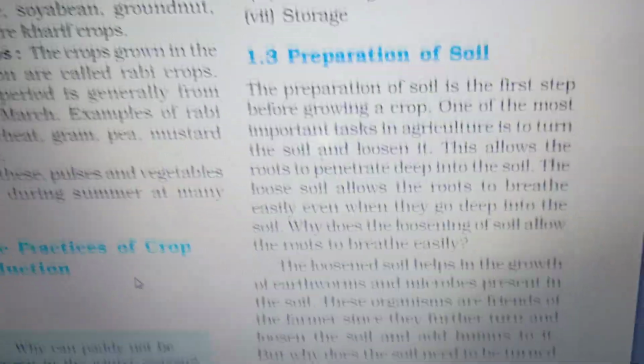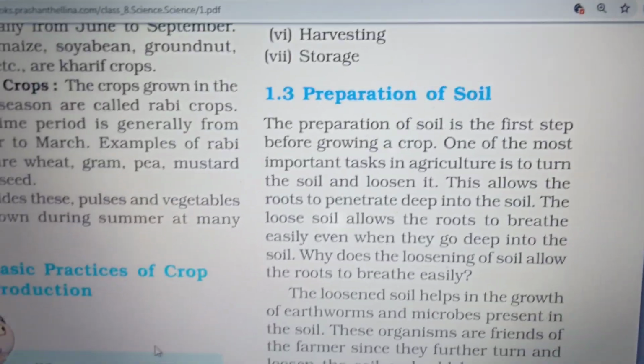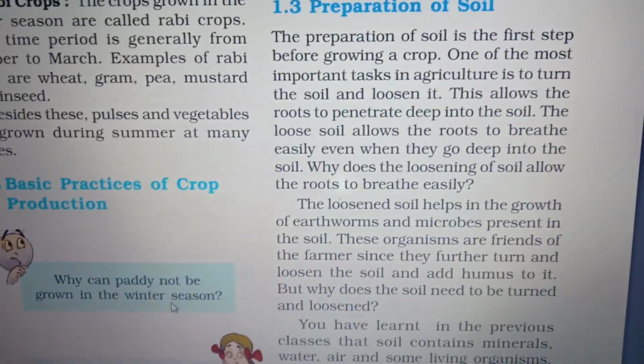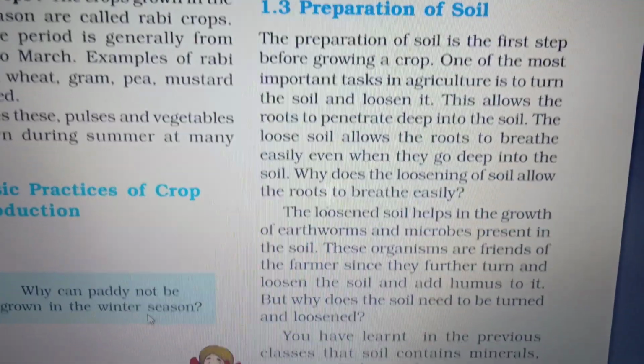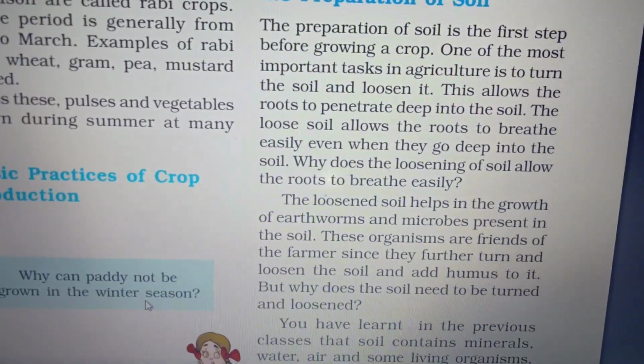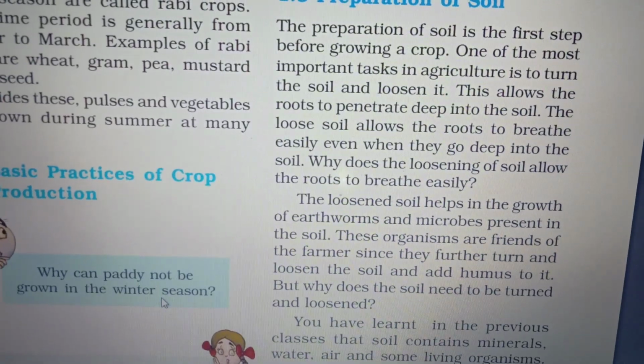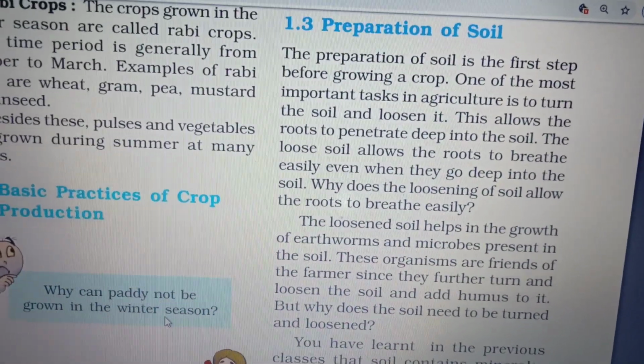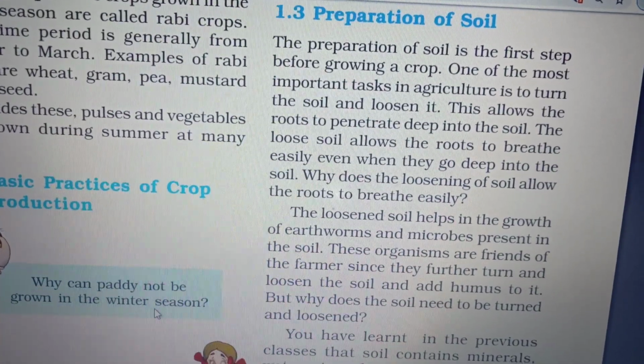This is the first step before growing a crop. You know very well, we have to prepare the soil. We have to see whether the soil is in good condition, whether it's rich in manure, rich in nutrients, everything. So an important task in agriculture is to prepare the soil. That is nothing but to turn the soil and loosen it.